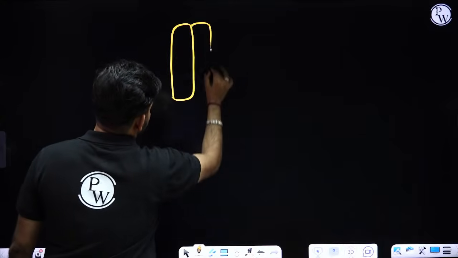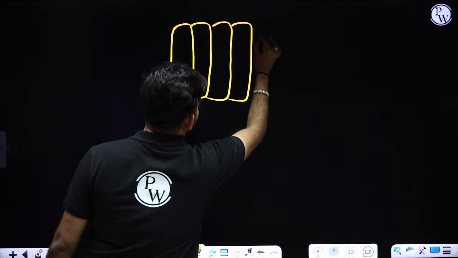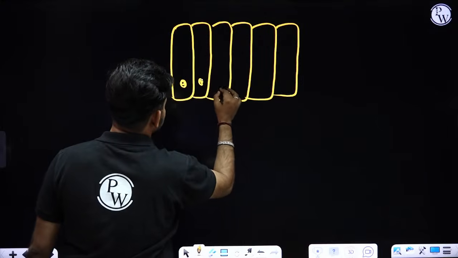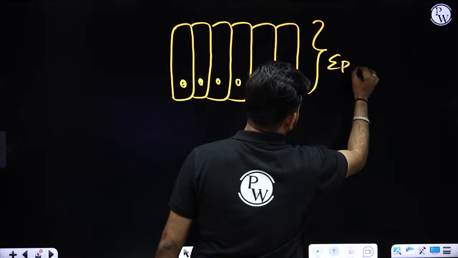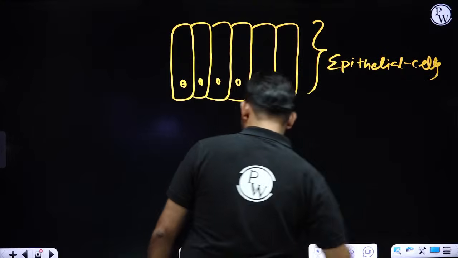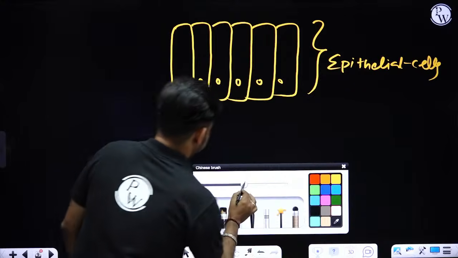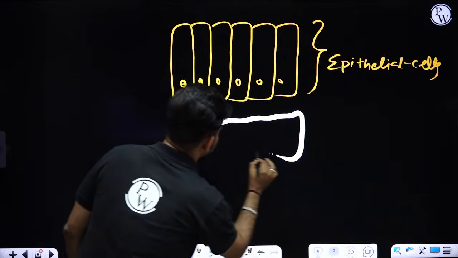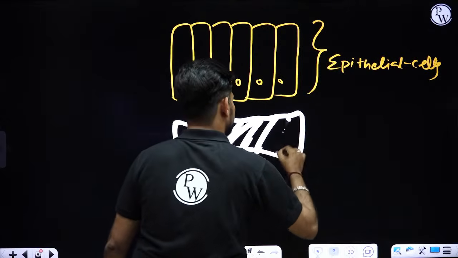Okay, now I'll show how connective tissue and these epithelial tissue cells are linked with each other. Suppose I'm making a layer of epithelial tissue cells. So all these cells are of epithelial tissue. So this is a layer of epithelial tissue. These are epithelial cells. Okay, and below them, this is the layer of connective tissue.